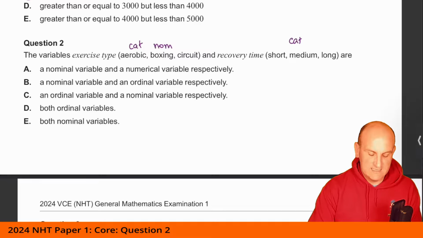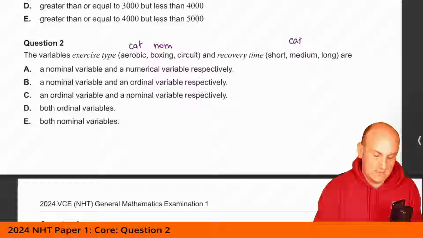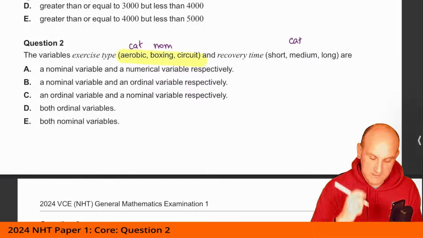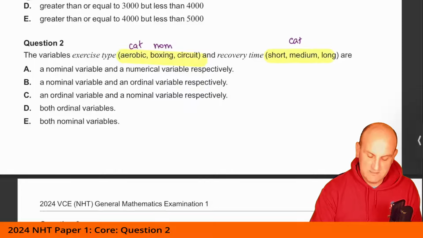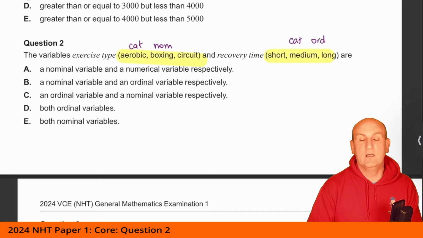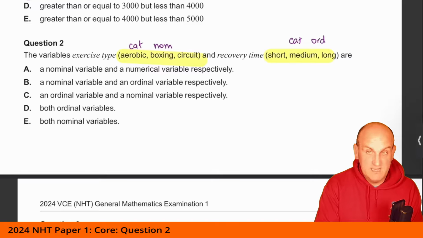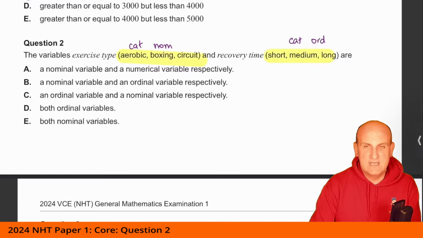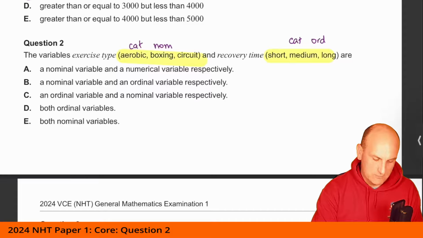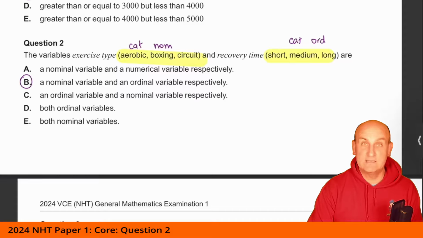Nominal means that there's no implied order. If I look here, there is no way I can put an order to aerobic, boxing, or circuit. What about short, medium, or long? Well, in that situation, that is actually ordinal because there's an implied order. If I put those 3 cards around the house, my 5-year-old daughter, I'm fairly sure if I told her to put them in an order, would go short, medium, long, or maybe long, medium, short. But either way, the English language lets us believe that has an implied order. So what have we got? I've got nominal and ordinal, so a nominal and an ordinal respectively. I'm going to put B there as my correct answer.